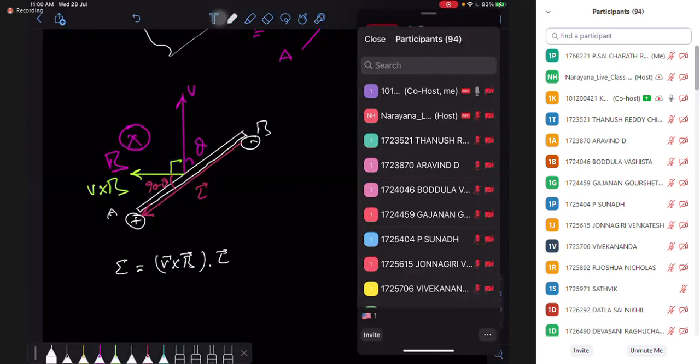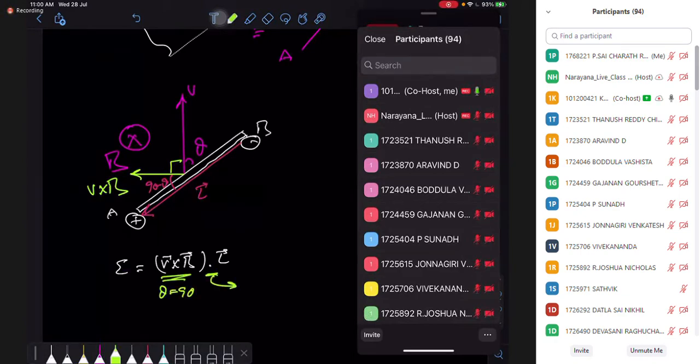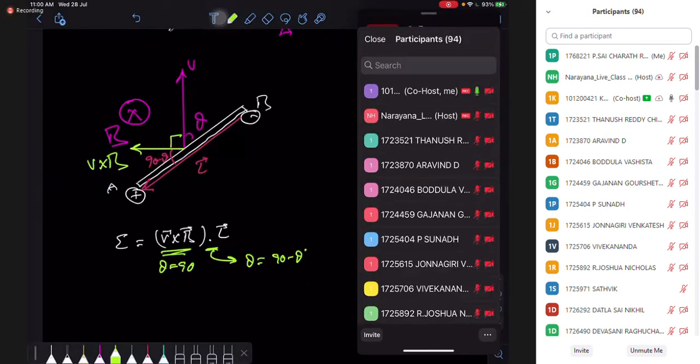First of all, what is the angle between velocity and magnetic field? Velocity and magnetic field are perpendicular. So if you open the cross, the angle is 90 degrees. If you open the dot, what is the angle? For my dot, the angle is 90 minus theta. Opening the cross product, it will give me VB sine theta.